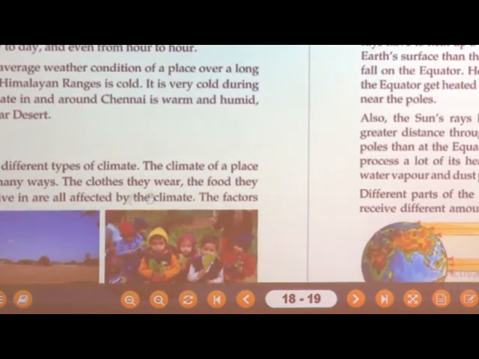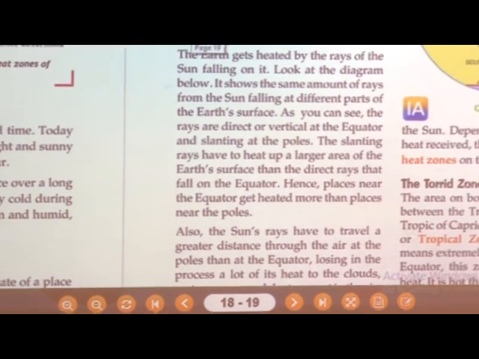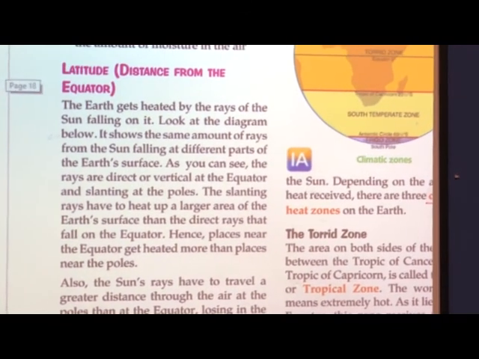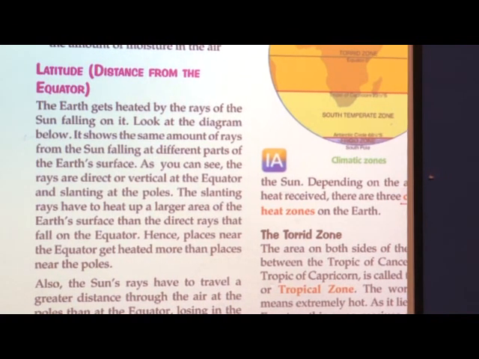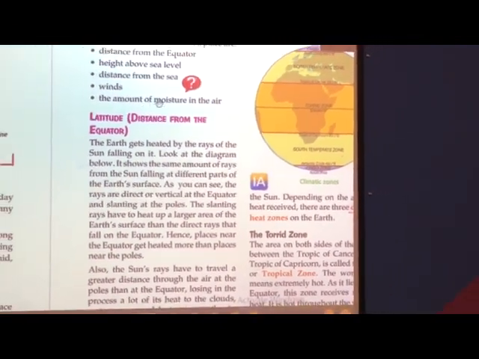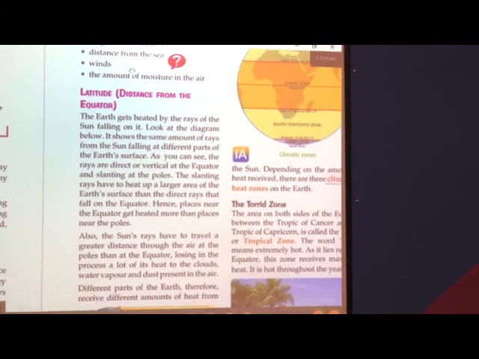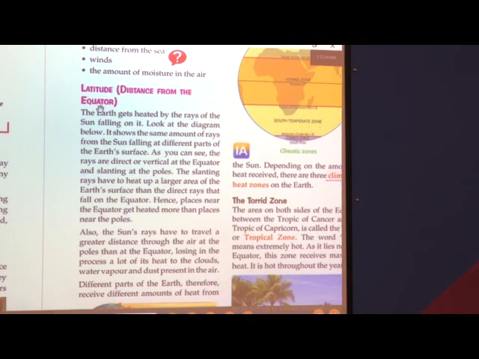Next, the factors that determine the climate of a place are distance from the equator, height above sea level, distance from the sea, winds, and the amount of moisture in the air. Now, first latitude, that is distance from the equator.